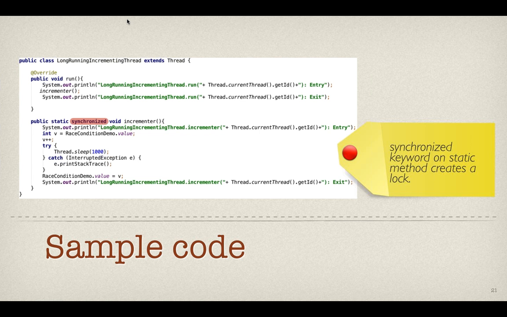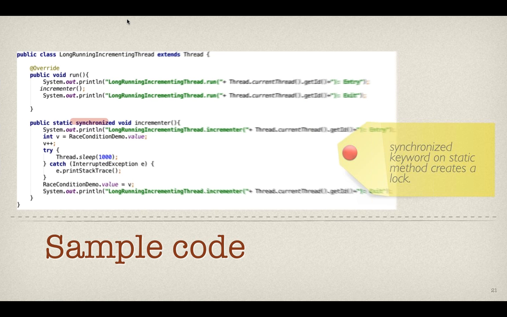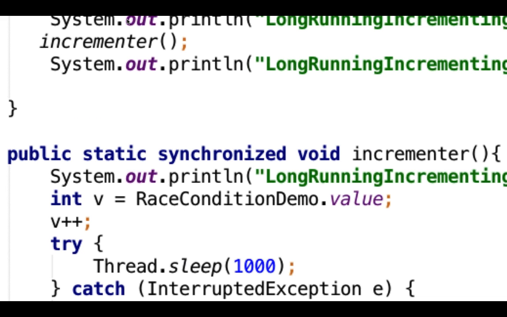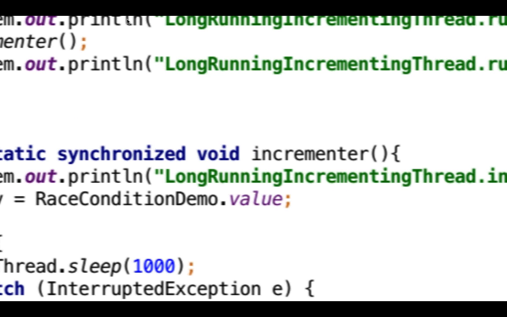The synchronized keyword will make sure that only one thread can access this particular method at a time. So until thread 1 finishes its execution, thread 2 will not be able to enter. Because of this synchronized keyword, the execution will be happening one after another, because this incrementer class is something that can cause a race condition.